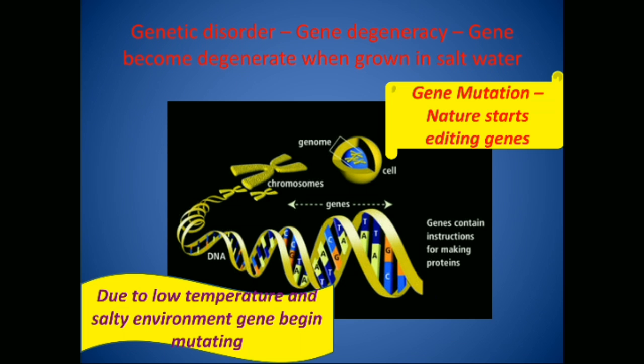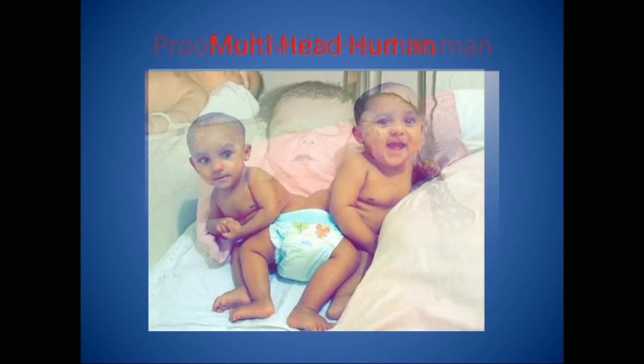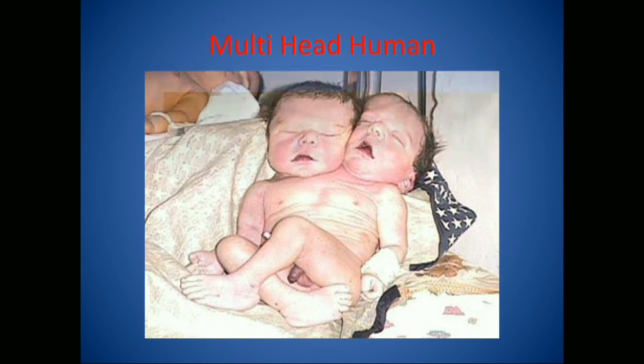We will become animal. Language, science and technology will not be passed on to the next generation. If intake of salt is stopped, civilization will come to an end. That is design of modern human body nervous system. The proof for multi-head human is presented in the following slides. Please pause the video for some time.